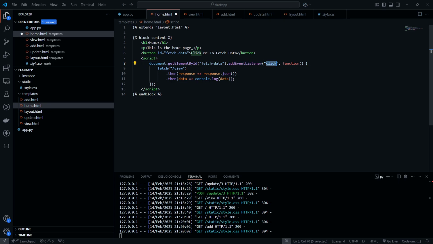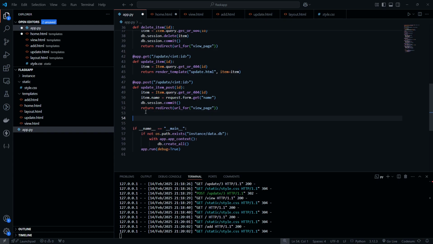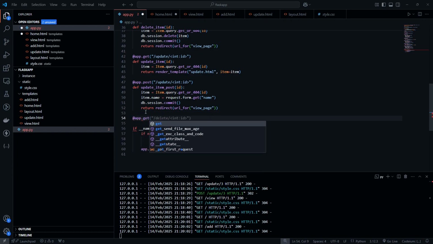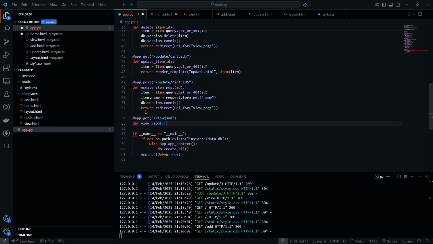So when we click this button, what do we want to happen? It's going to run this function. It's going to fetch data from the /view endpoint. I'm actually going to change this to, we're going to call it view JSON. And this is just going to return the data.